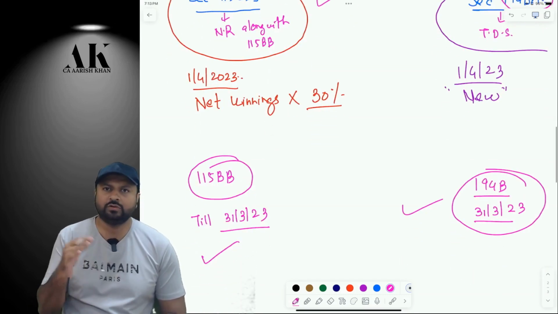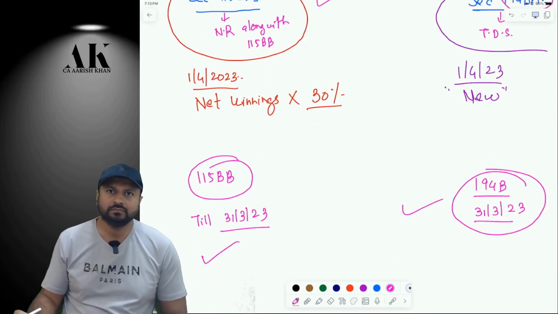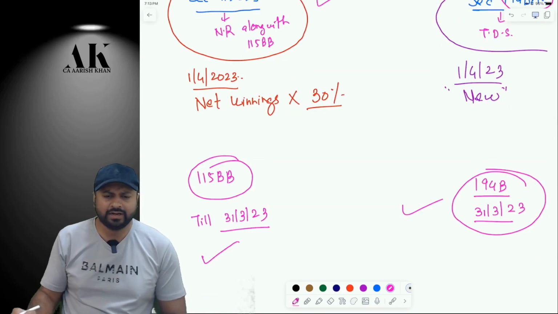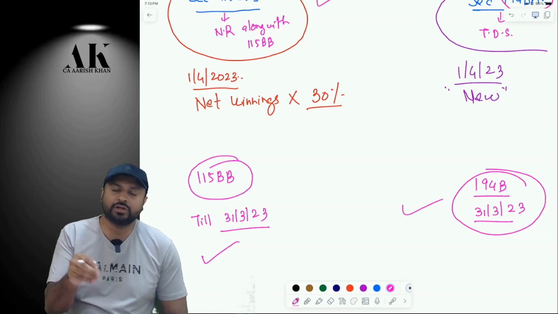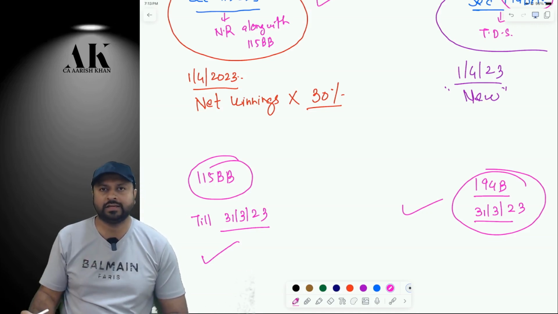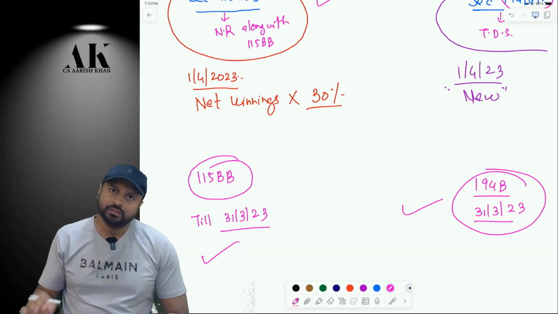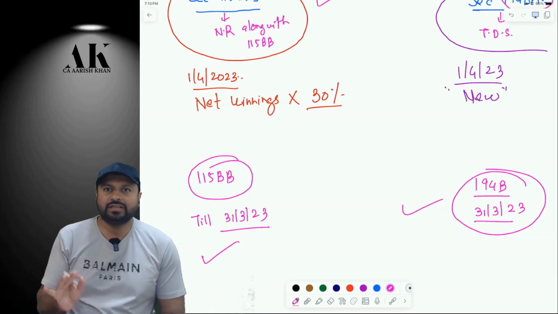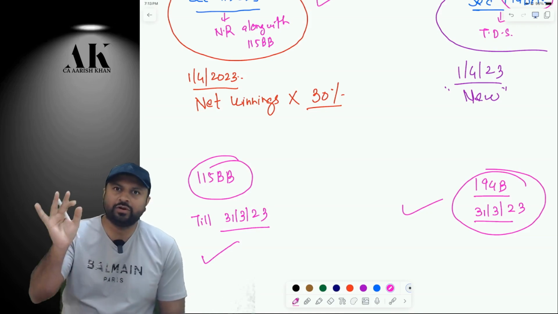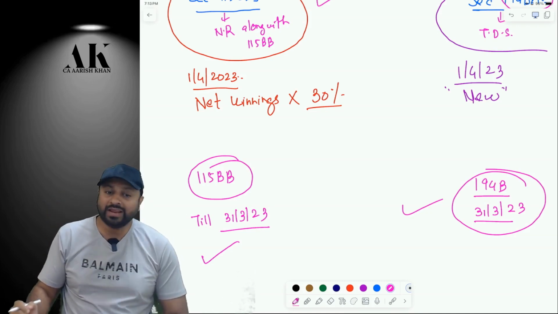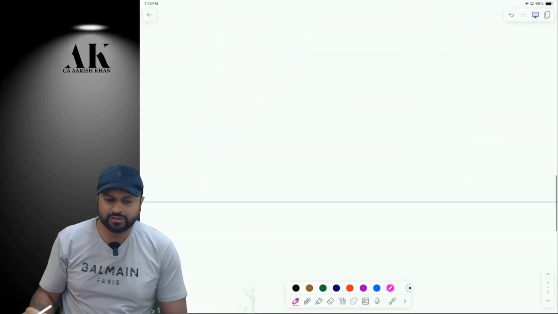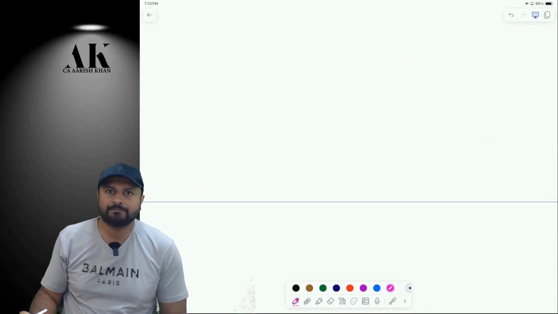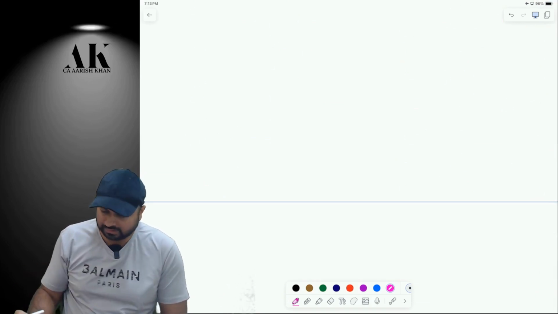Sir, what was the need to make a separate section? It was getting covered in 194B also, right? What was the need to make a separate section with effect from 1st April 2023? That is the entire catch. That is the entire logic and reason that we are going to learn in today's lecture, why there is a need to make a separate section. So let me tell you why. Okay, let me give you an example.